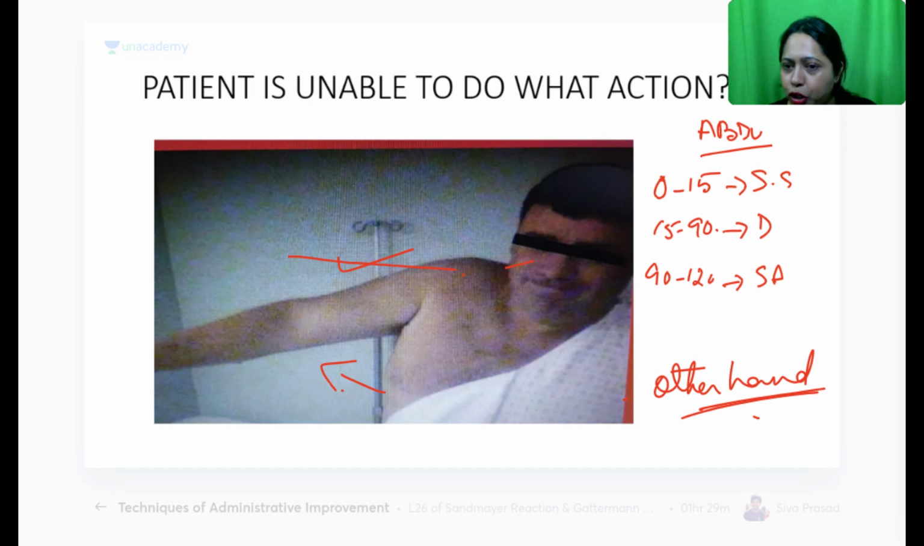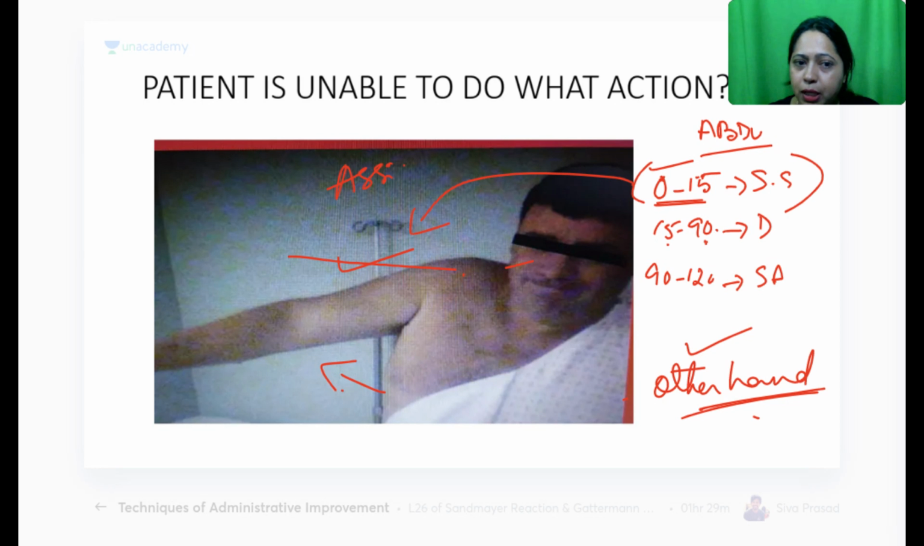He must have pushed his arm and he was able to do 0 to 15. So you have to see whether he is able to do 15 to 90. If he is not able to do, that means this was assisted. This he did because of the assistance from the opposite side. All right. Unassisted, if he is able to do, then it's a different story.